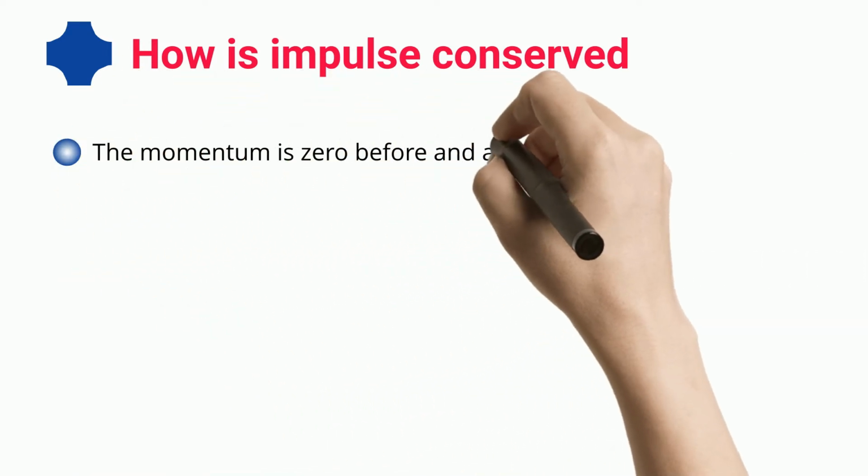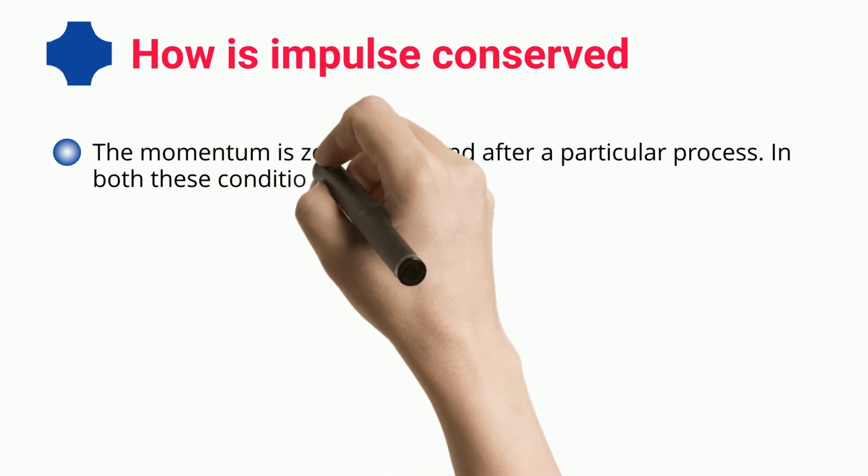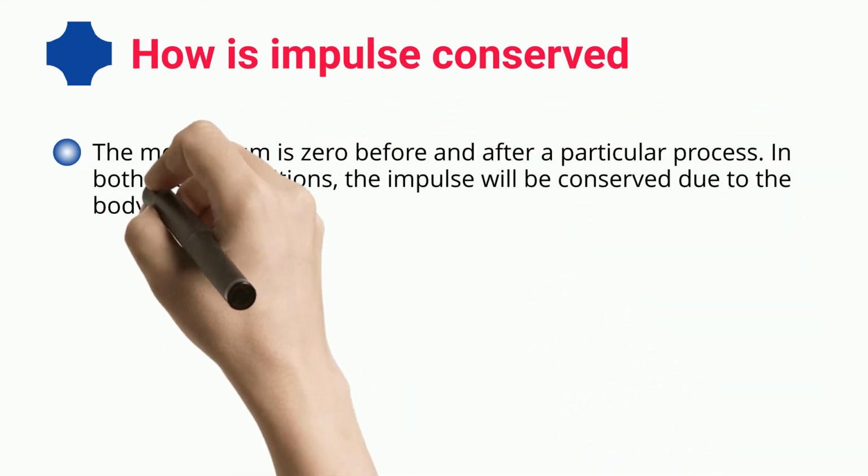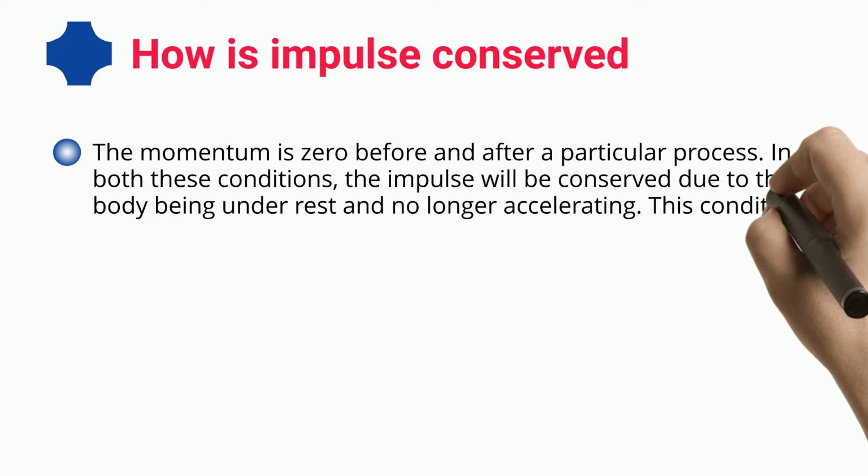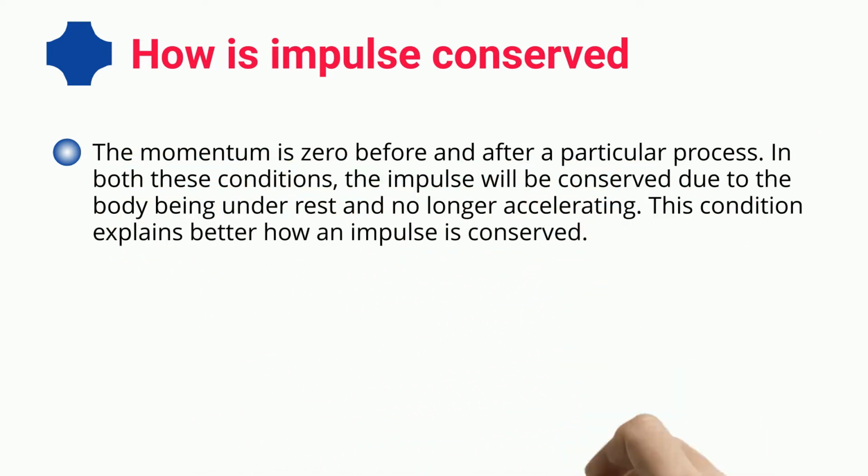The momentum is zero before and after a particular process. In both these conditions, the impulse will be conserved due to the body being at rest and no longer accelerating. This condition explains better how an impulse is conserved.